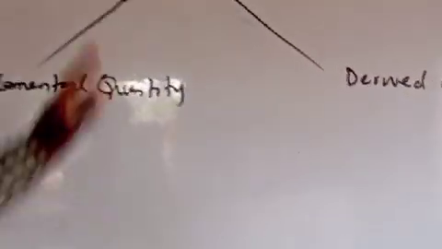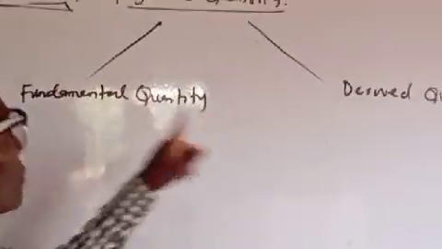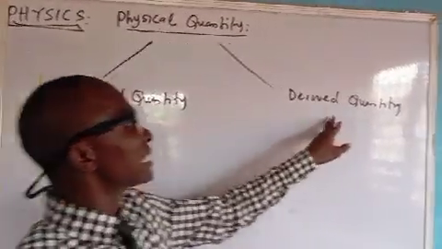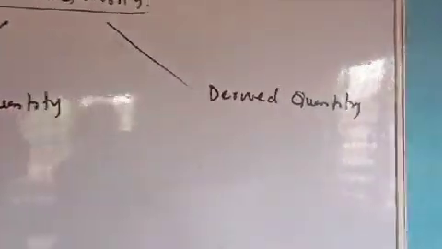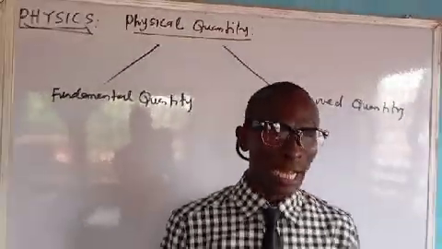Now, if you look at it, these are the classification of physical quantities, classified into two: fundamental quantity and derived quantities.